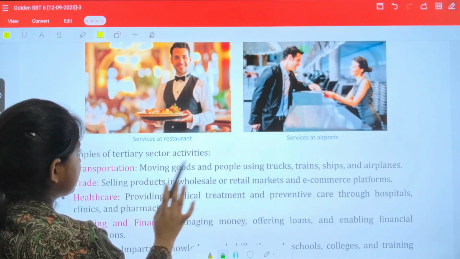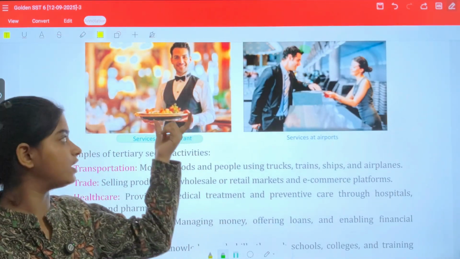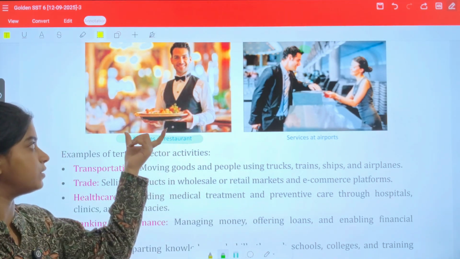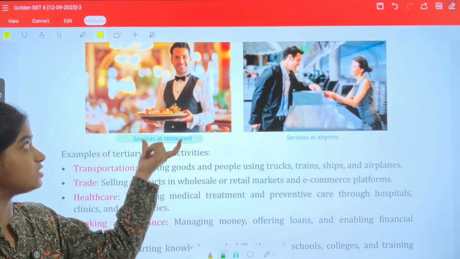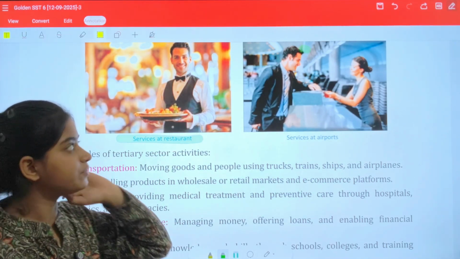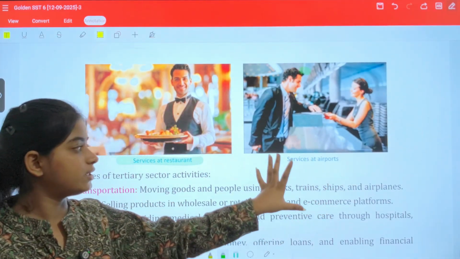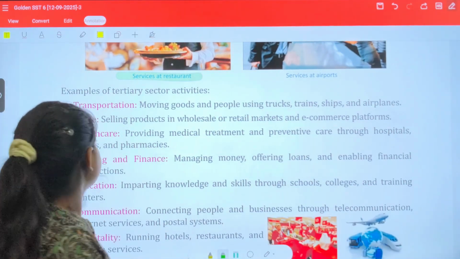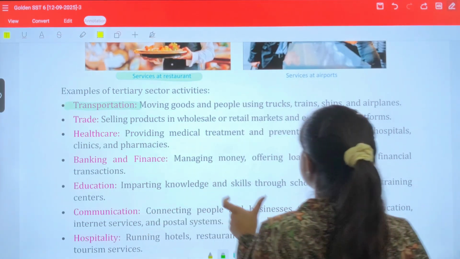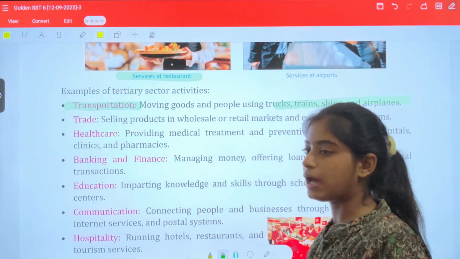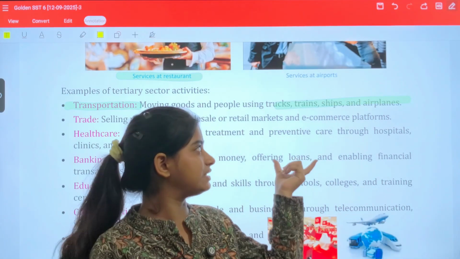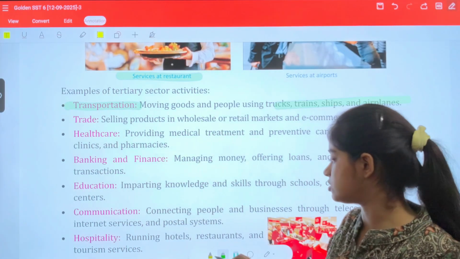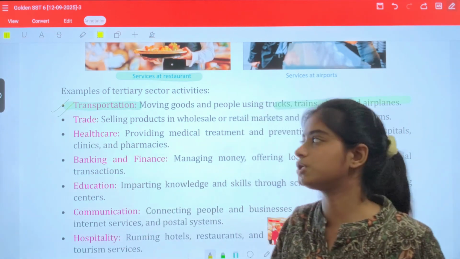Clear? Here is an example: services of a restaurant. Now your final food has been prepared, and this person is providing a service to the person who actually needs it. So this person is working as a tertiary sector. Services at airports. These are examples of your sectors. Next, we have examples of tertiary activities. For example, transportation, moving goods and people using trucks, trains, ships, and airplanes. I hope you are aware that with the help of these vehicles we transport goods from one place to another. So through transportation we can use the tertiary sector.